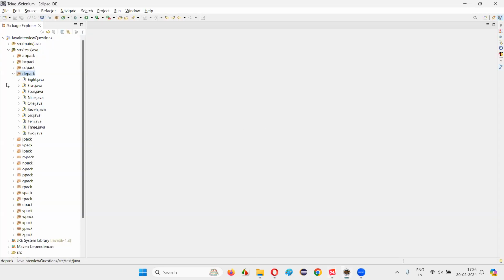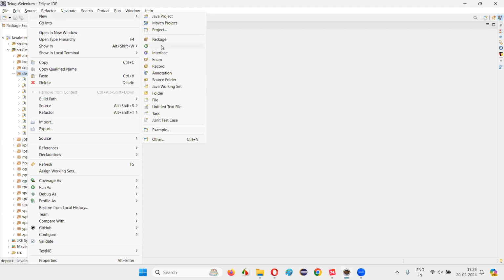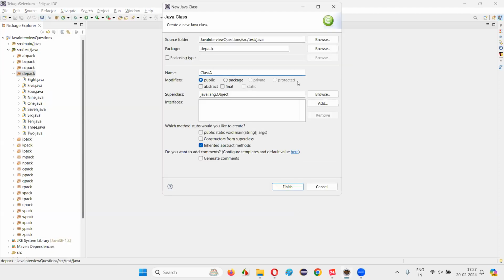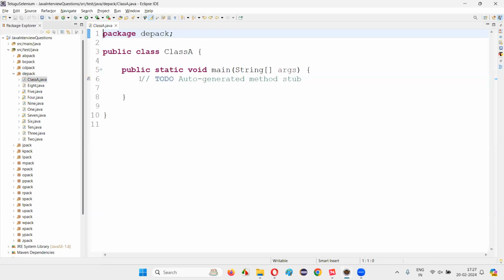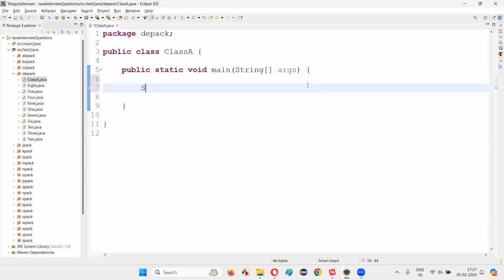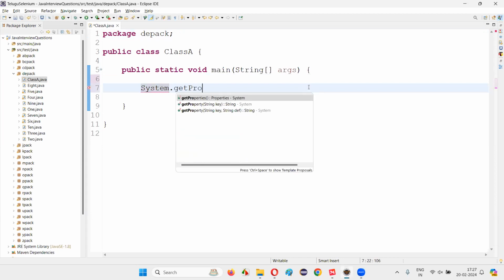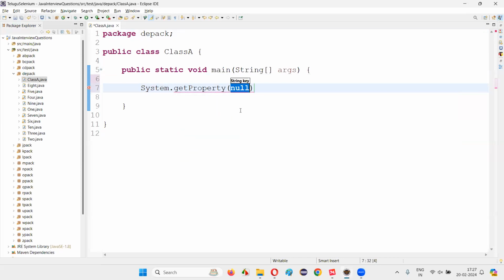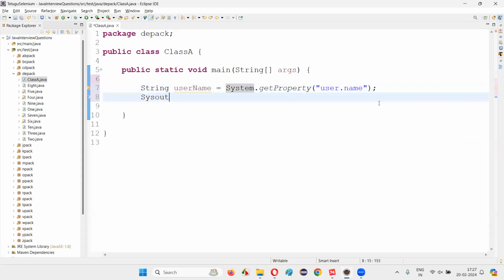For that, I'll switch to Eclipse IDE and create a new class. I'll just name this class as class A, some random name, with main method. Inside this class, I'm going to write System.getProperty, and here in double quotes, I would pass user.name as the property name. I have to pass this property name as an argument, and this will return you a string, the username. I'll print it out, System.out.println, username.